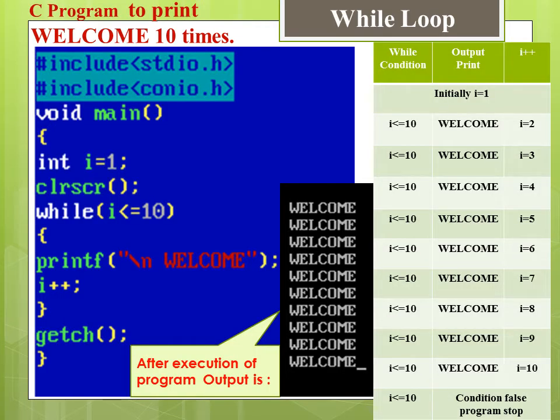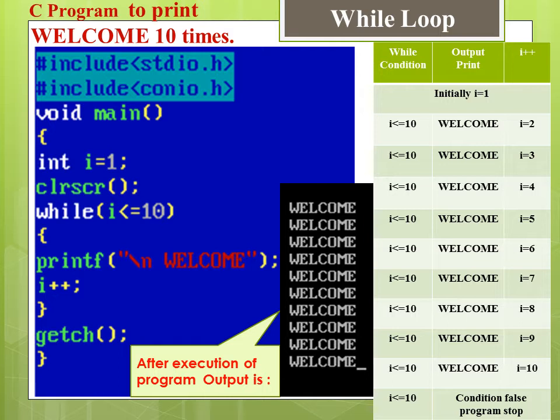Here I am giving one C program which helps you to understand how while loop works. This program prints welcome 10 times. For that there is no need to use printf function 10 times to print welcome. This task is done by while loop.